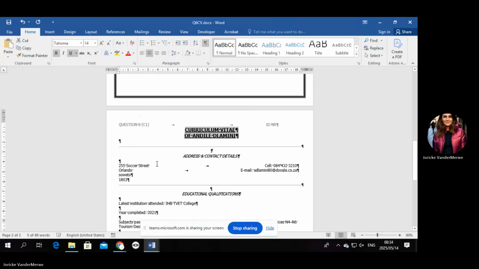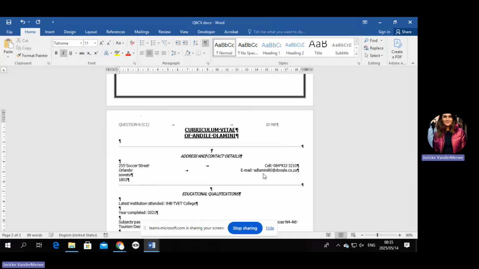Then address and contact details. They are asking you that it must be in full. So the "and", do you see that "and"? It's quite weirdly stated, but the symbol "and" must be typed out in full. So you must say "and" like that. Are you with me? All right.